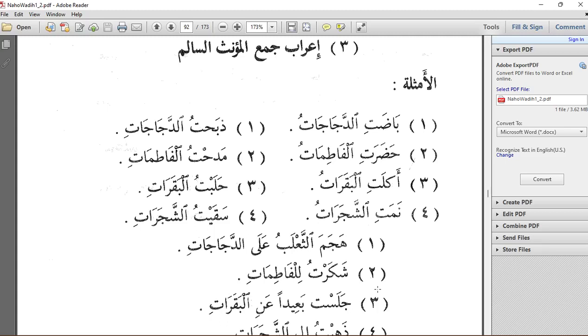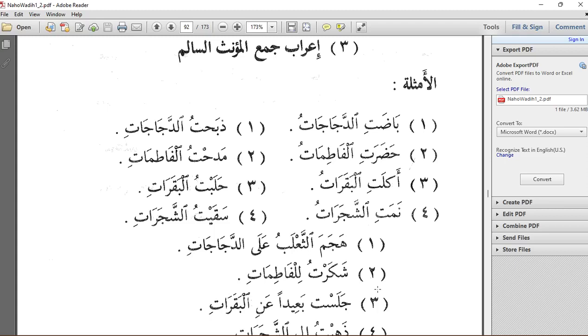Then the second one we have hadaratil fatimatu. That is, the Fatimas arrived. Not one Fatima, not two Fatima, but three or more Fatima arrived. So Fatima ends with ta marbuta, but to form the plural we have to remove the ta marbuta and add the alif and ta to the end to get our jamal muannath salim. Then the indication that al-fatimat is in a reference state is the dhamma.